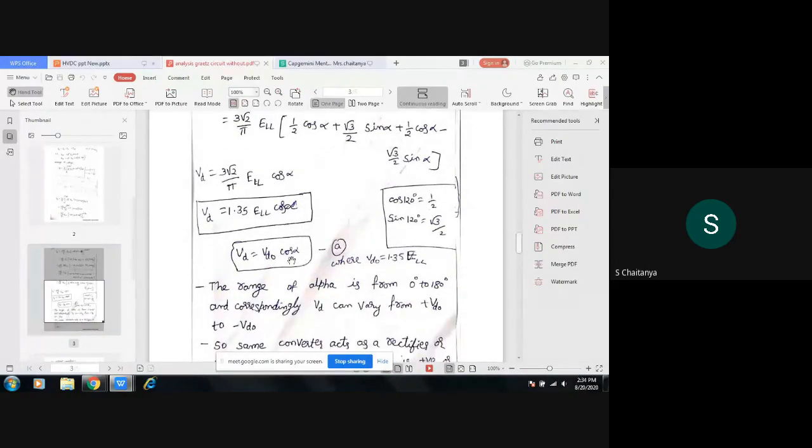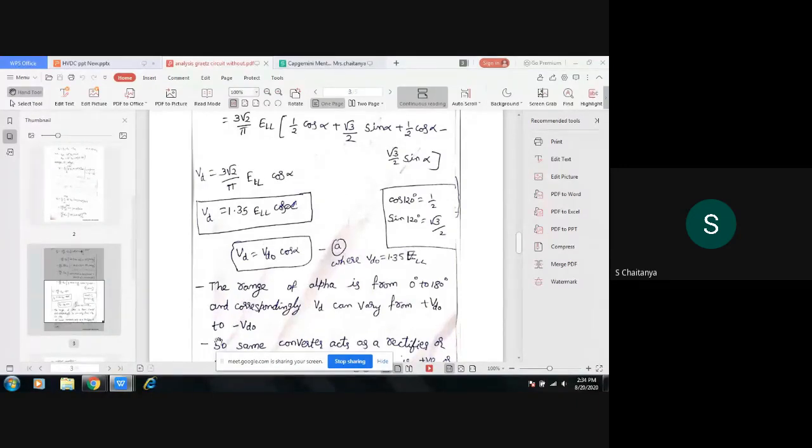For this VD, as the alpha value varies up to 180 degrees, up to 90 degrees it will be on the positive half side. After 90 degrees up to 180 it will be on the negative half cycle. Again from 180 it will change to the positive half cycle.